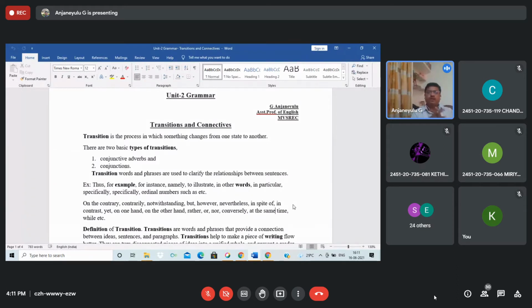After certain information, the full stop gives the meaning of completing what you have read, what you have gone through, isn't it? So these connectives help you,